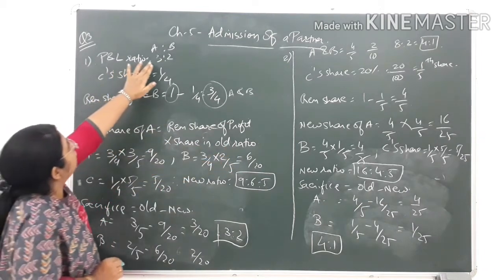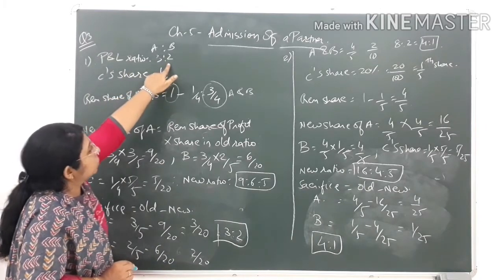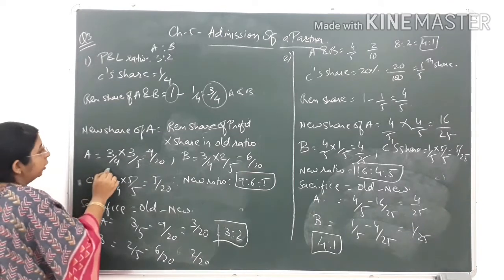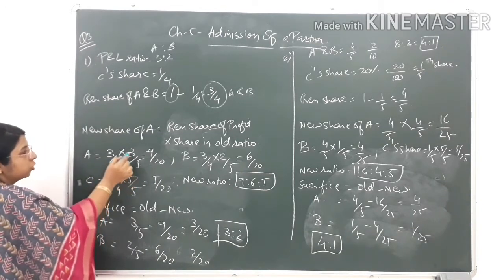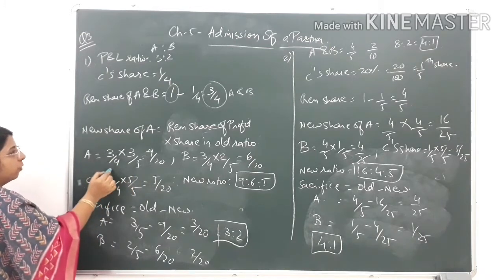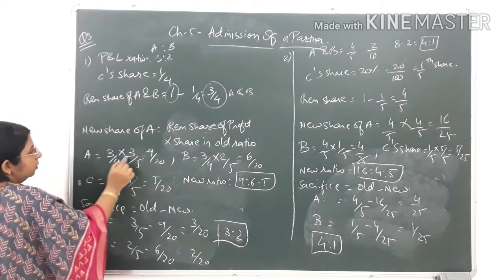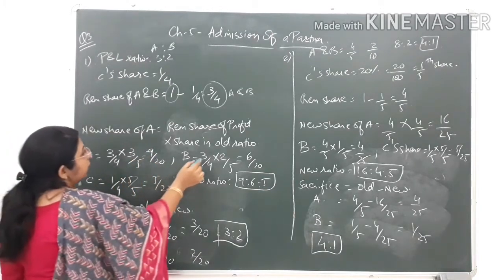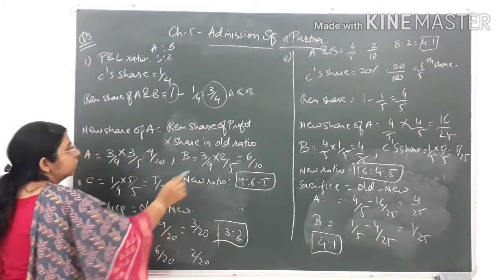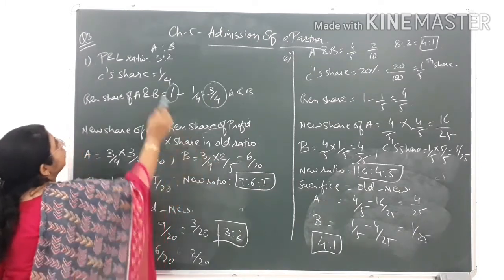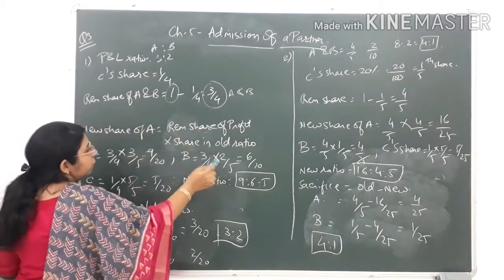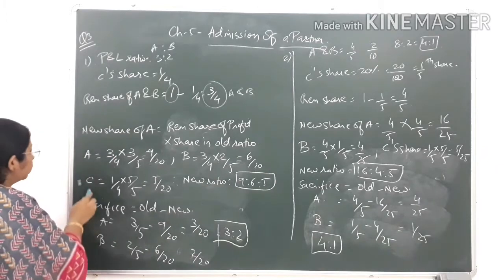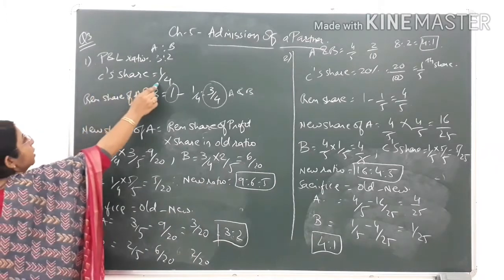So 3/4 multiplied by share in old ratio. Old ratio, that is of A, 3/5, and of B, 2/5. So for A, it would come 3/4, that is remaining share of profit, multiplied by share in old ratio, that is 3/5. So 3/4 multiplied by 3/5. 3 3s are 9 and 4 5s are 20. So 9/20. Same way for B, that is remaining share of profit, 3/4, multiplied by old ratio, that is 2/5. So 3 into 2, 6, 4 5s are 20. So 6/20. And the new share of C is already given to you in the question, that is 1/4 share.